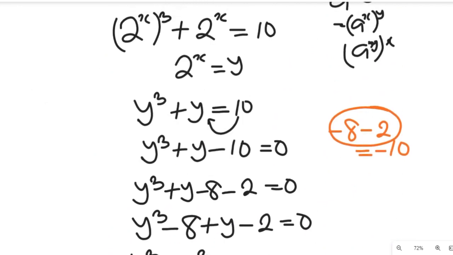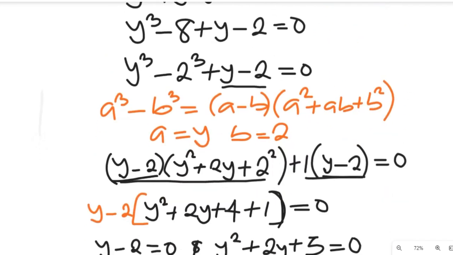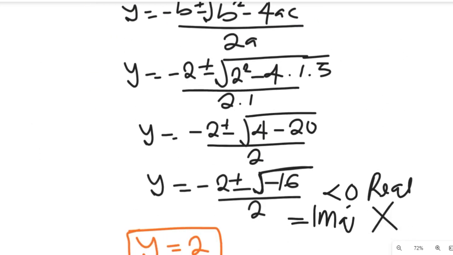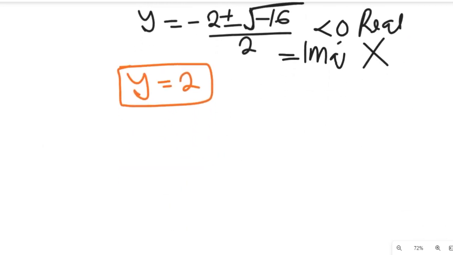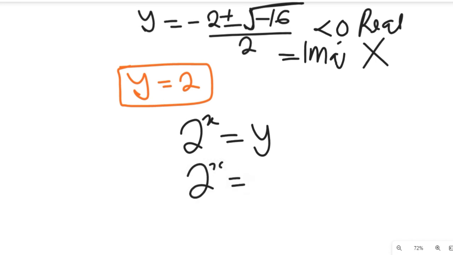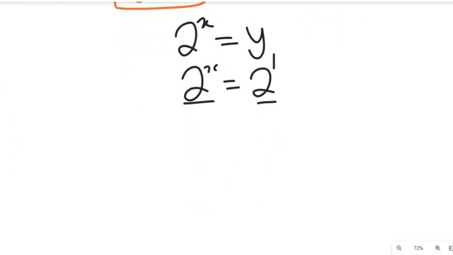And remember, we said 2 to the power of x is equal to y. So 2 to the power of x is equal to 2 to the power of 1. So if you have the same base, the powers will equate. So that means our x will be equal to 1.